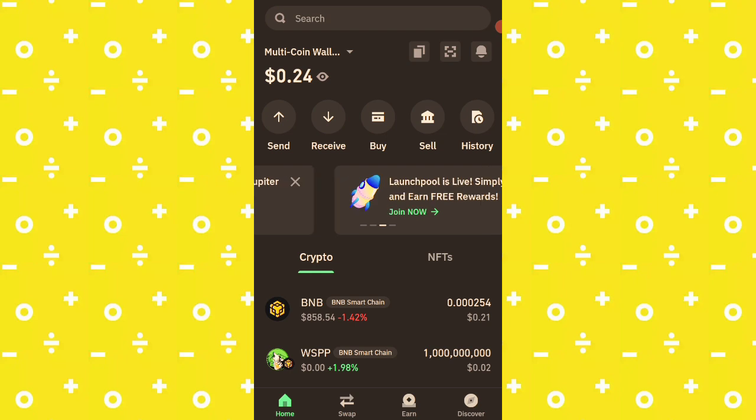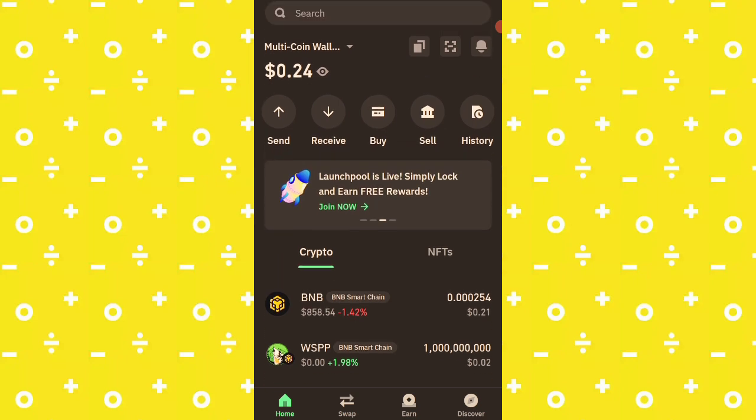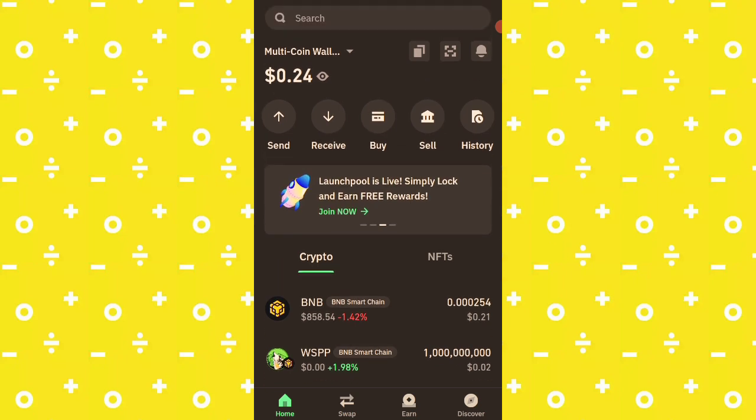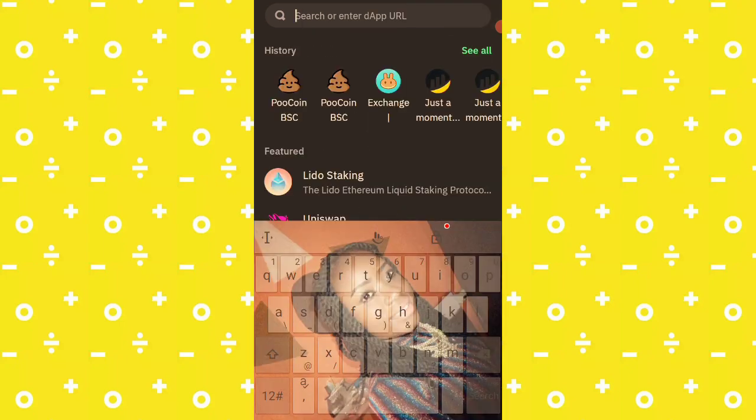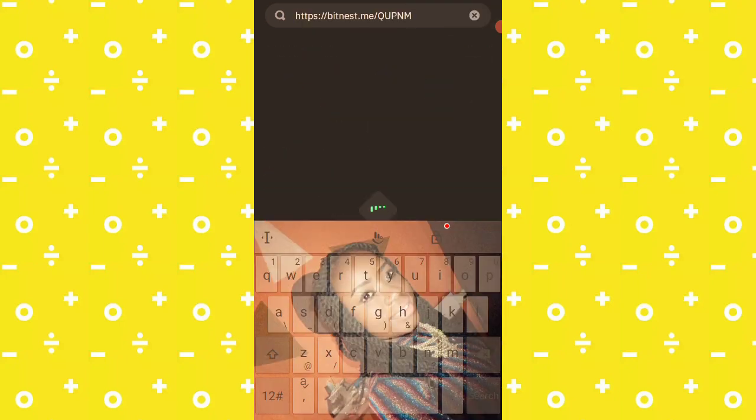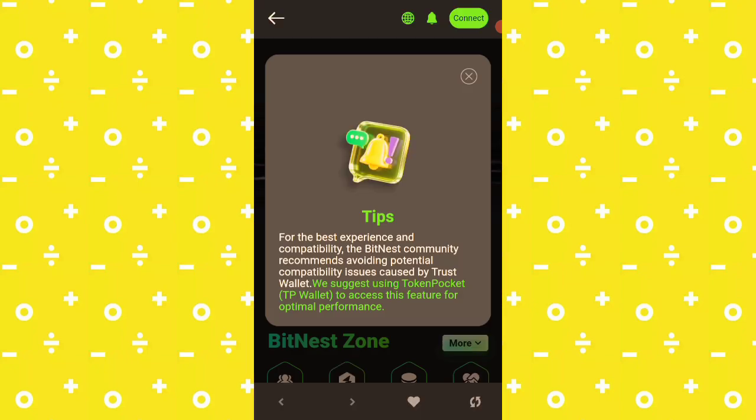Thank you. So now, to get started on Bitnest, what you need to do is to copy and paste the link into the discover button of any of your Web3 wallets. When you come to Trust Wallet, this is the discover button, and you can paste the link into this search page and continue.